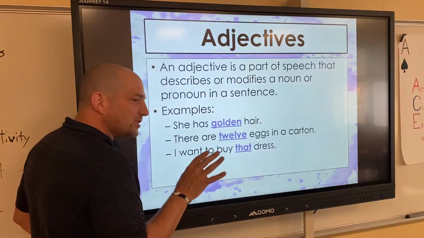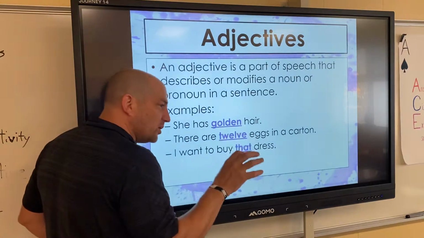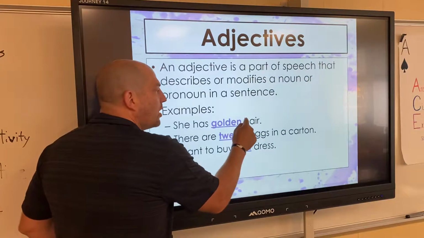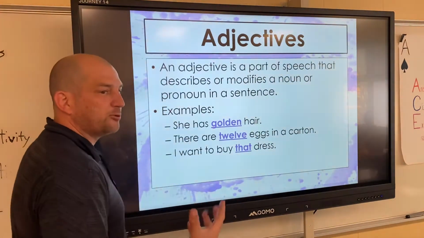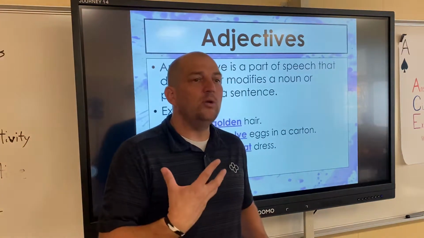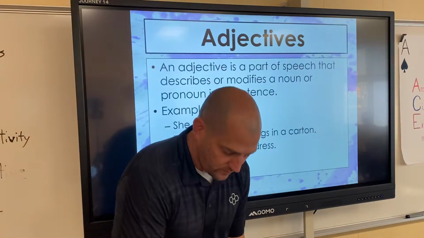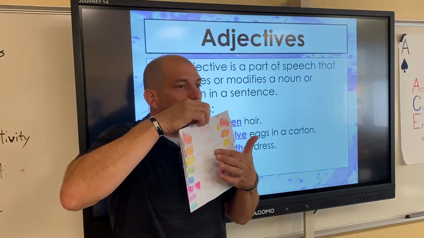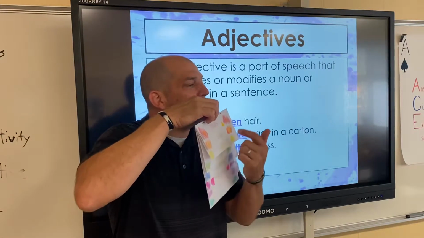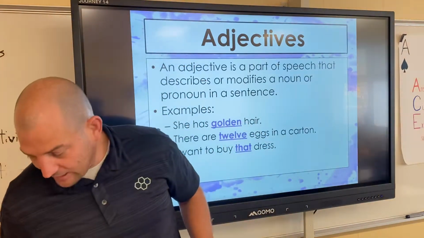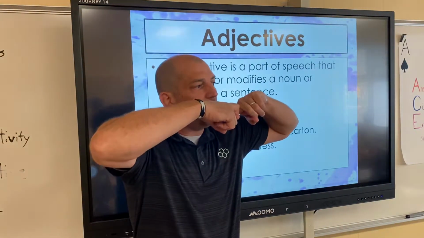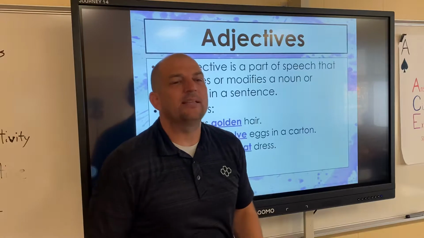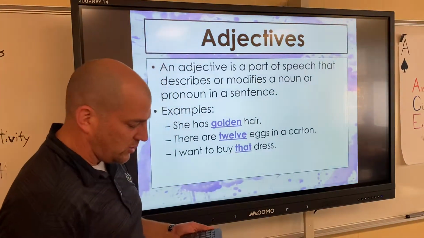So, we have a situation. The interesting thing that I want to point out, this adjective, and this adjective as well, all come right before the noun. And that helps us. As we go through this, you need to understand where in relation to the noun is the adjective. What is the adjective modifying or describing? The noun. Exactly. And once you understand that those two things go together, and adverbs and verbs go together, it makes it, sorry about that, it makes it a little better. It makes it a little easier to go through. Okay, so let's switch the screen here.